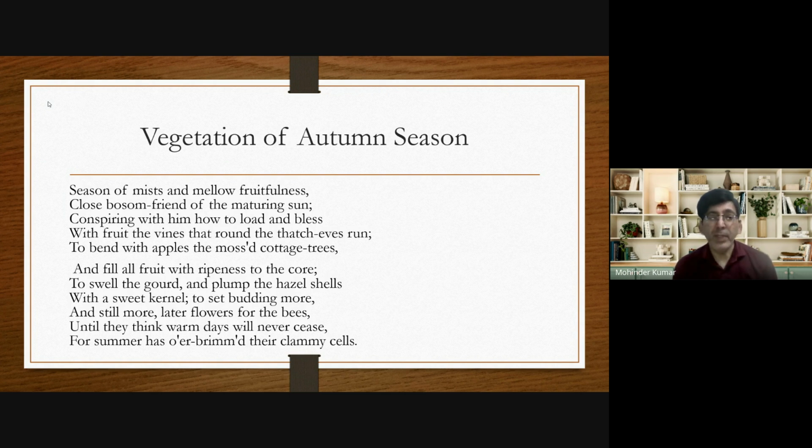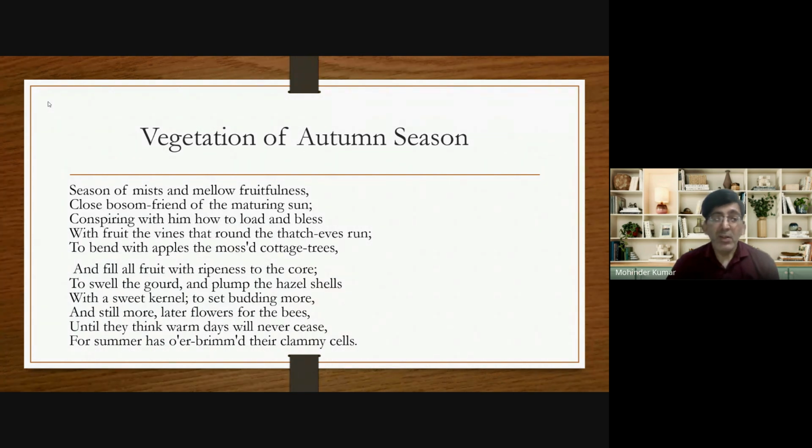And what is the result of that planning? That each and every tree and each and every vine is full of fruits. Due to this, the vines are loaded with fruits.